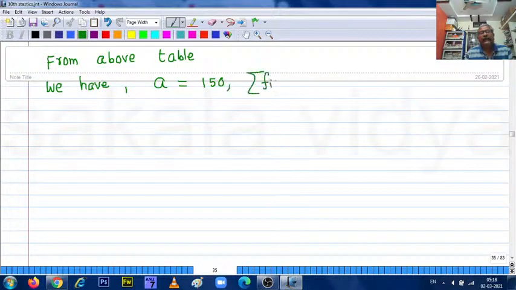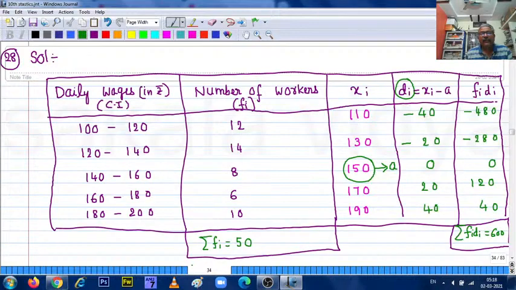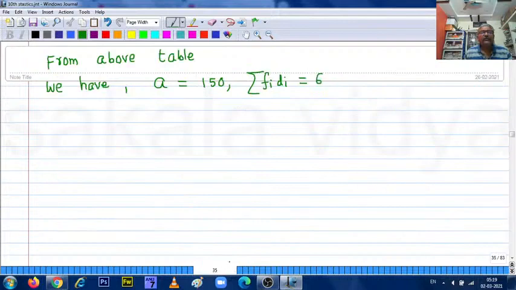Sigma Fi di, that means summation of Fi di, equals negative 600. Sorry, I am extremely sorry, this is negative 600, so you need to write negative 600. Next, sigma Fi equals 50.